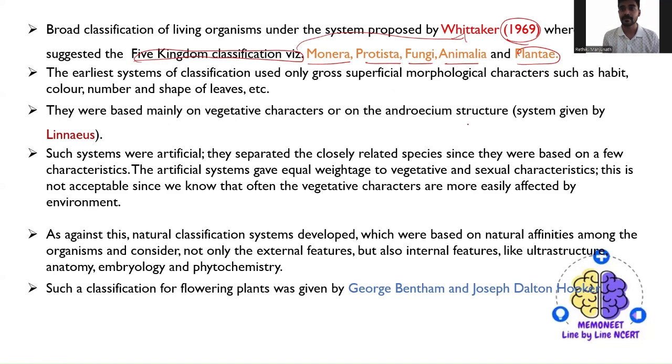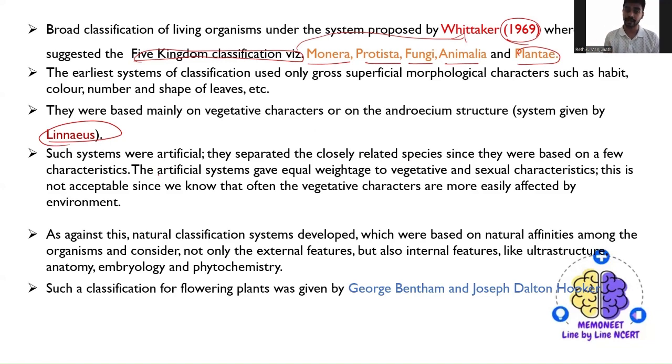Vegetative characteristics in the sense of the androecium structure. So based on their vegetative characteristics or androecium structure, plants were classified, which was given by Linnaeus in the earlier days. Such systems were artificial. That means they separated closely related species, since they were based on few characteristics. The artificial system gave equal weightage to both vegetative as well as sexual characteristics.